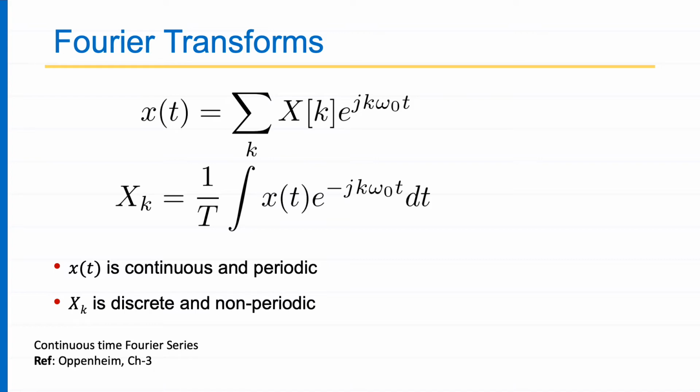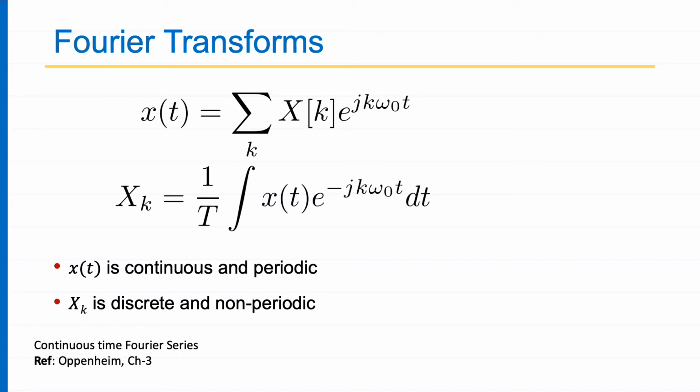Now, the Fourier transform is: I want to express x(t) as a weighted sum of these sinusoids, and these weights are called the Fourier coefficients, and these X_k are discrete and not periodic. And you can do a very simple analysis.